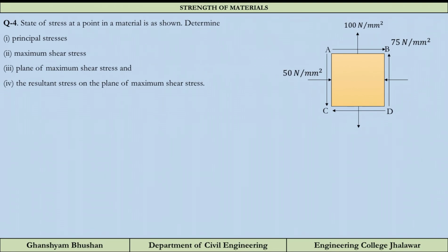But it is not a necessary condition that on the plane of maximum shear stress there will be no normal stress. On the plane of maximum shear, normal stresses can be there, and in most cases they will exist, but on principal planes shear stress will not exist. So this thing you have to be clear.